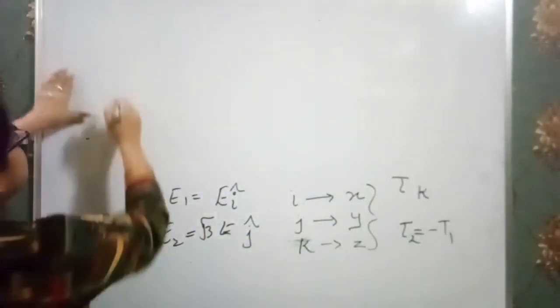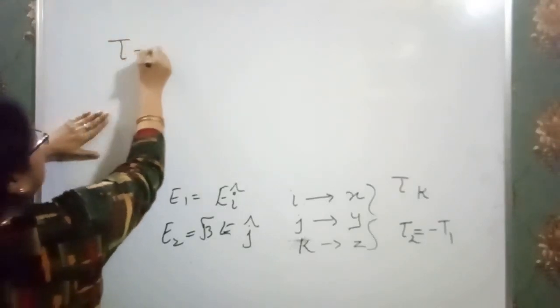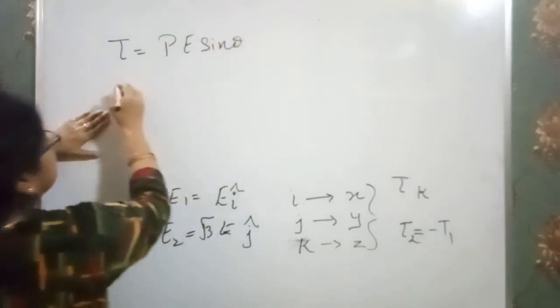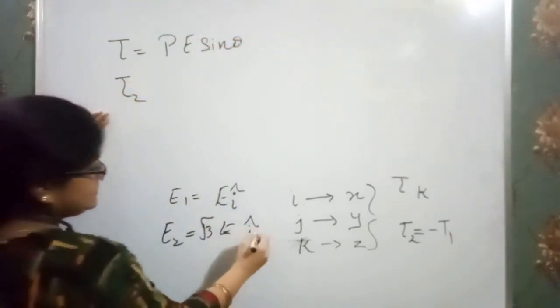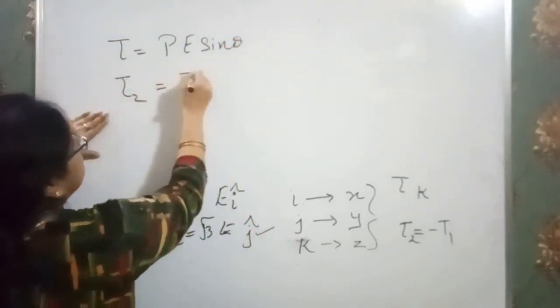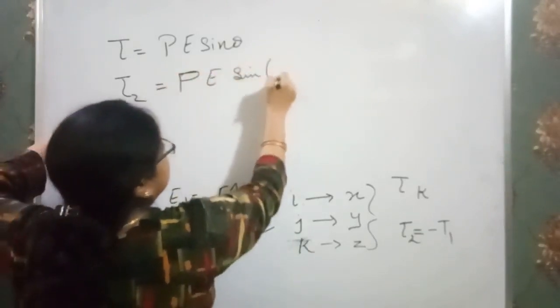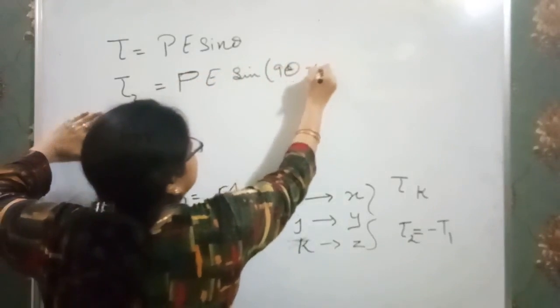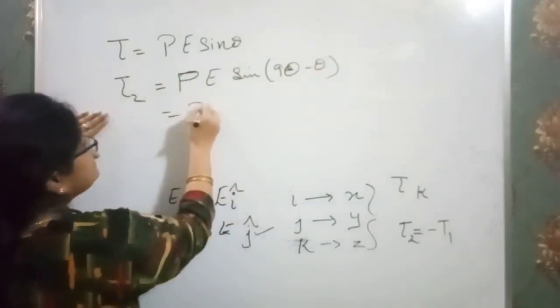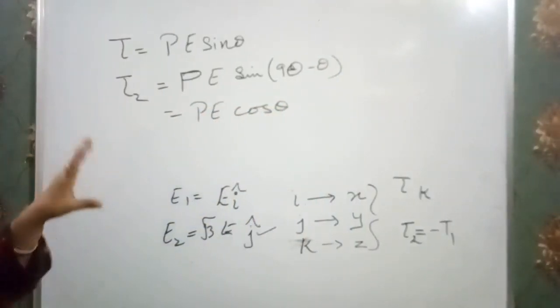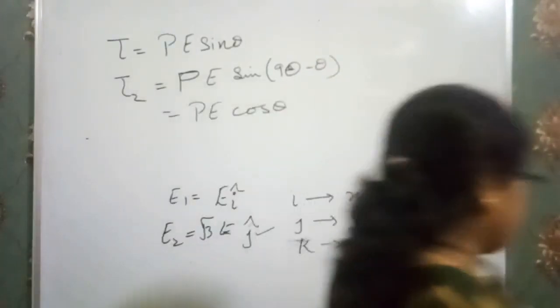So now here torque is equal to P E sine theta. Now in the second case, when it is in the j direction, it becomes P E sine of 90 minus theta. That means it becomes P E cos theta. Clear? So this should be noted.